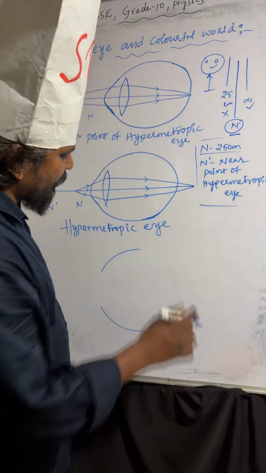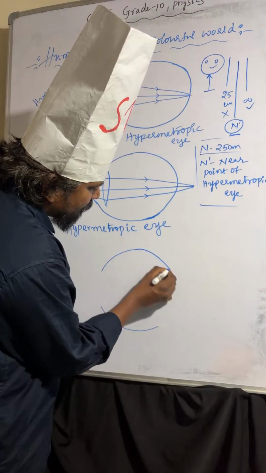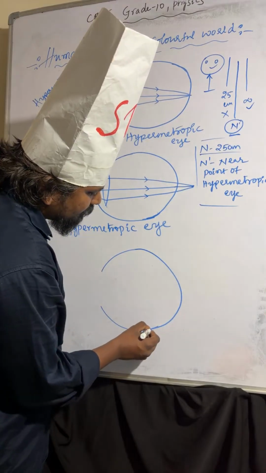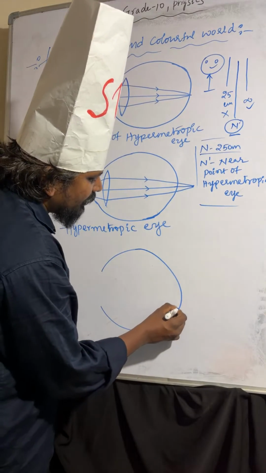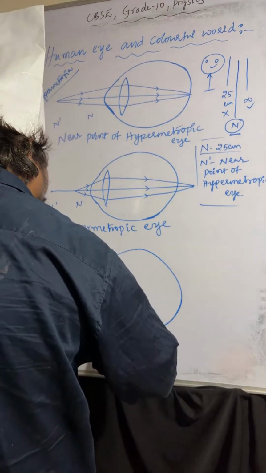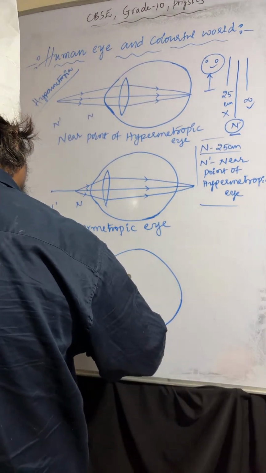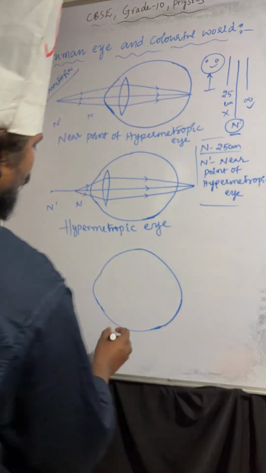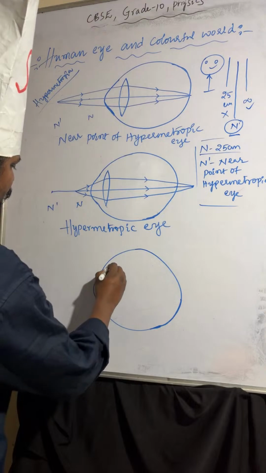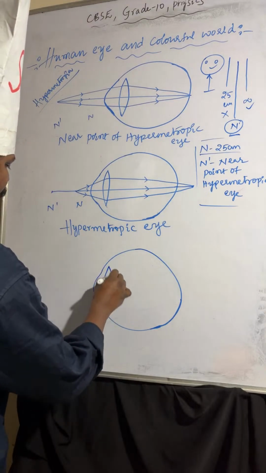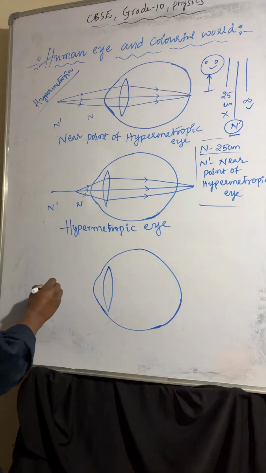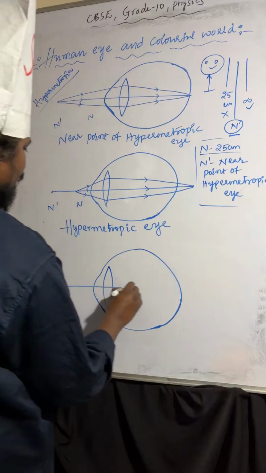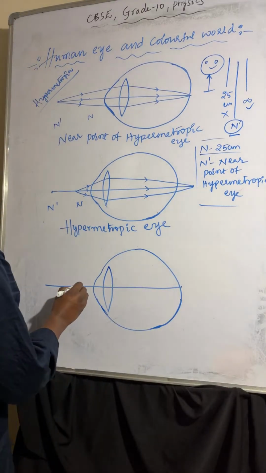Okay, so you can see here, those light rays will meet here. I'm taking this a convex lens. This is a convex lens, and this is a near point.